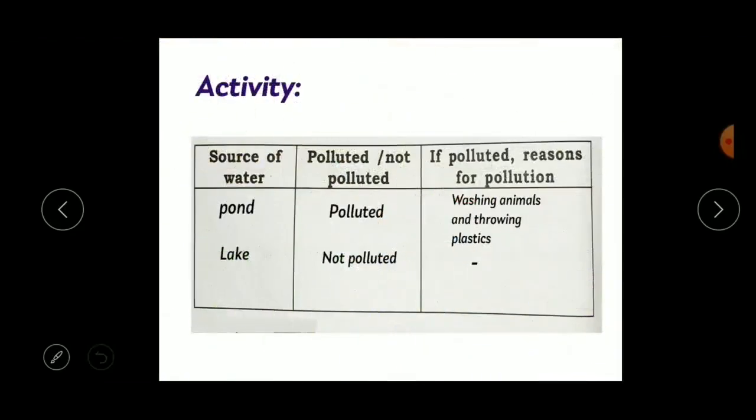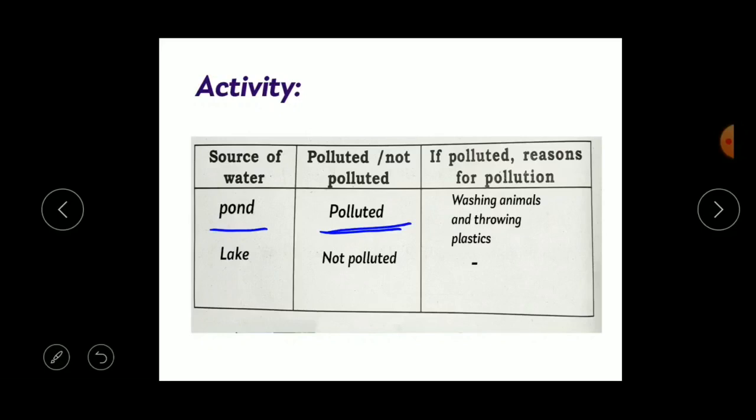Okay, so children, here we have one activity for you. What you have to do is, here are 3 columns. The first column is sources of water. Find out the sources of water in your locality. If there is any source of water in your nearby area, write the source of water here. It may be a pond, lake or river. First you have to write the source of water, right? For example, I have written here pond. Next, if the water is polluted, write down polluted.